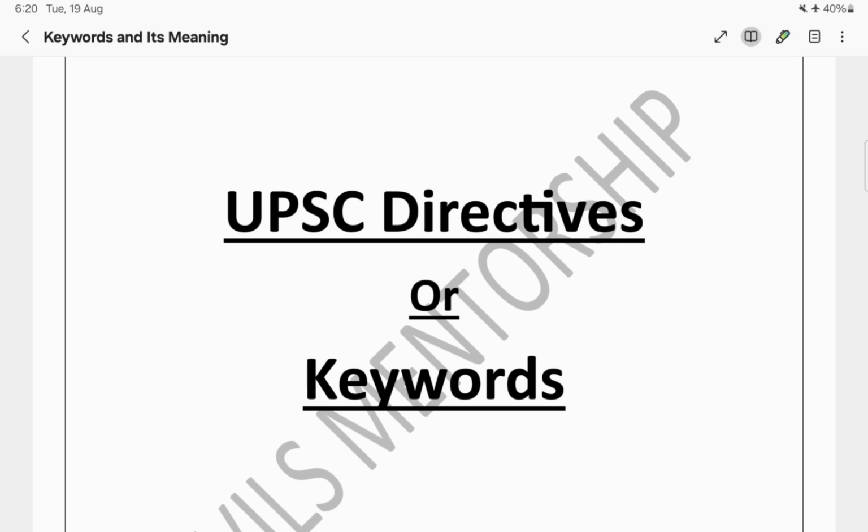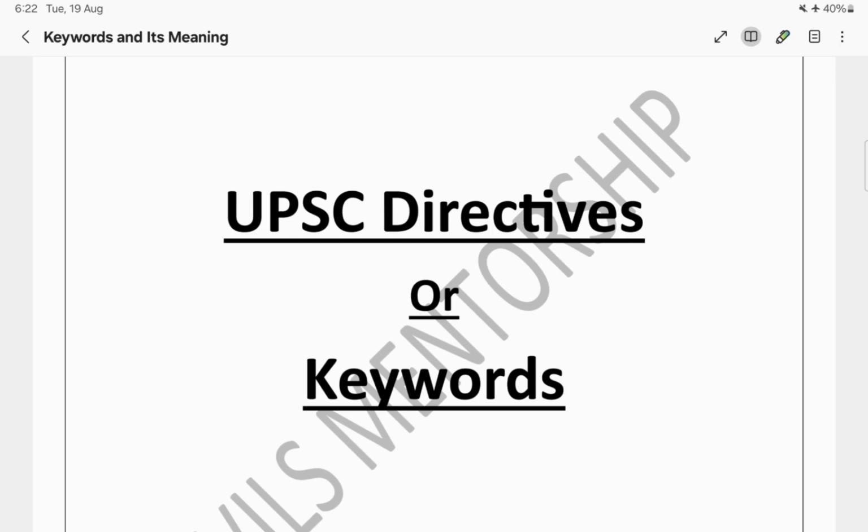Every question in the exam comes with a directive word. If you have gone through the previous year questions, you will come across a directive word in every question, like define, describe, analyze, discuss, and so on. These aren't just fancy additions. They are actual instructions, like the instructions our teachers used to give before an assignment during our school days. Similarly in UPSC mains, if we miss the significance of keywords, even the best content may fetch us fewer marks.